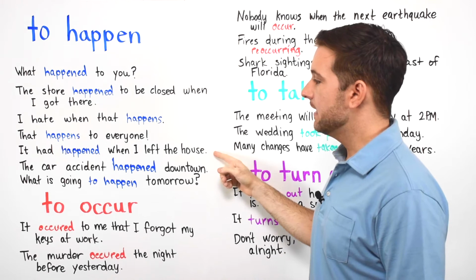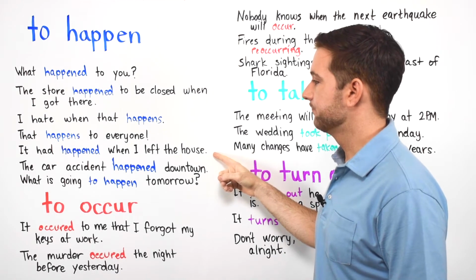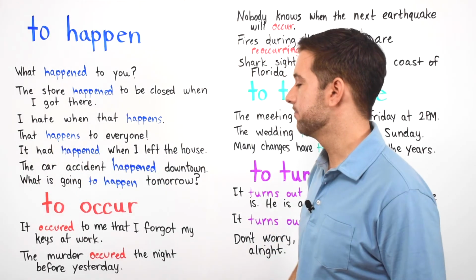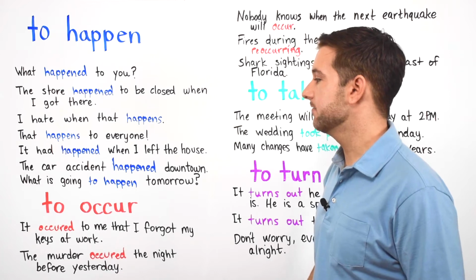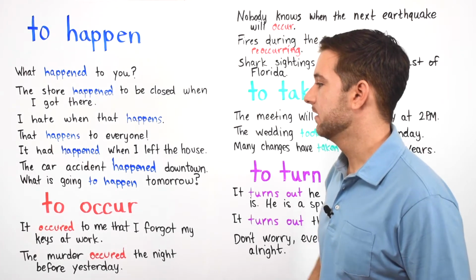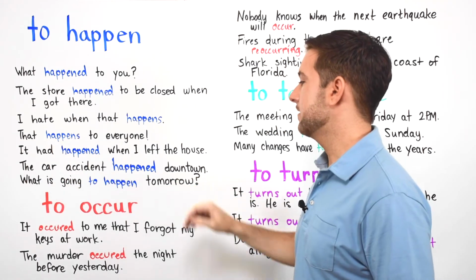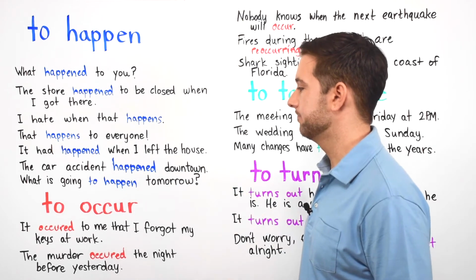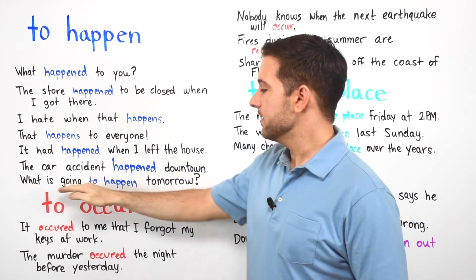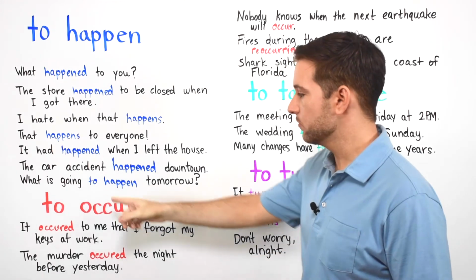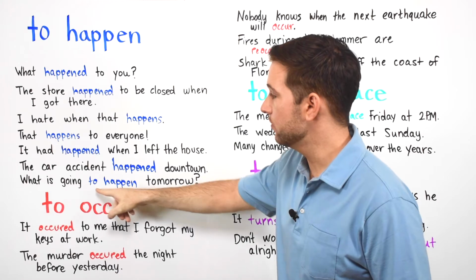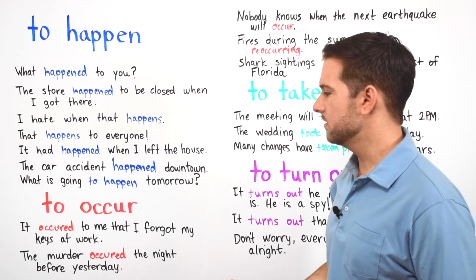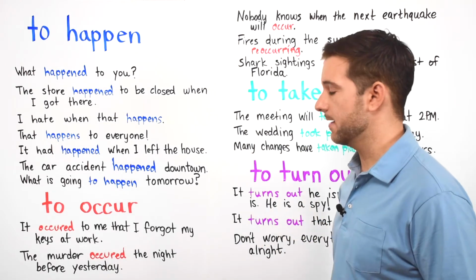Next we have, it had happened when I left the house. Okay, notice that we have had happened, past participle here. The car accident happened downtown. And finally, what is going to happen tomorrow? So here we have the infinitive form. We have to happen, just like right here, infinitive, to happen. What is going to happen tomorrow?